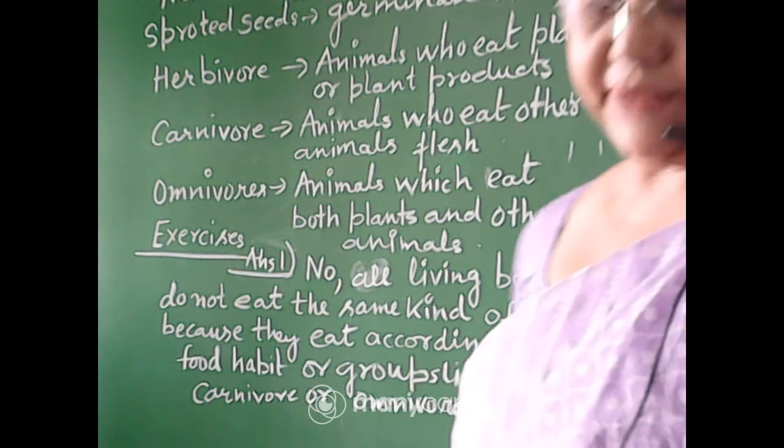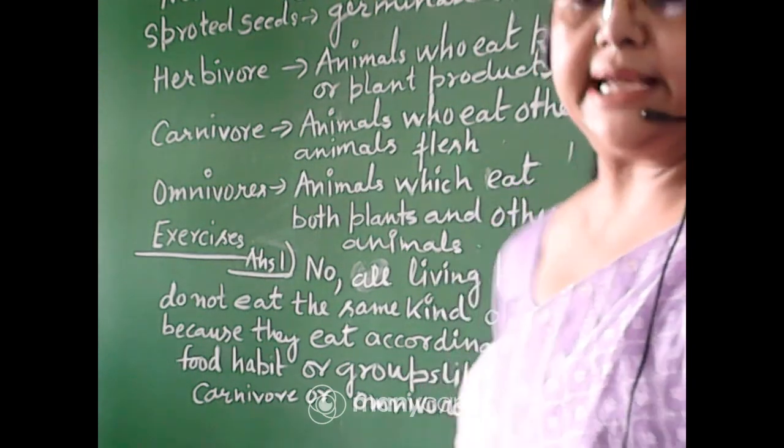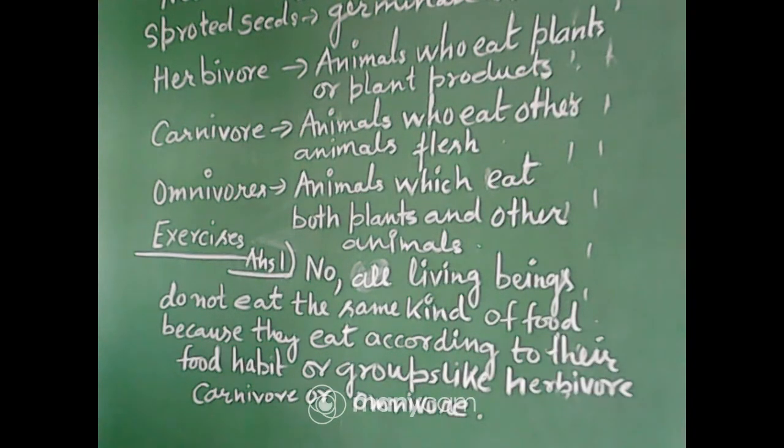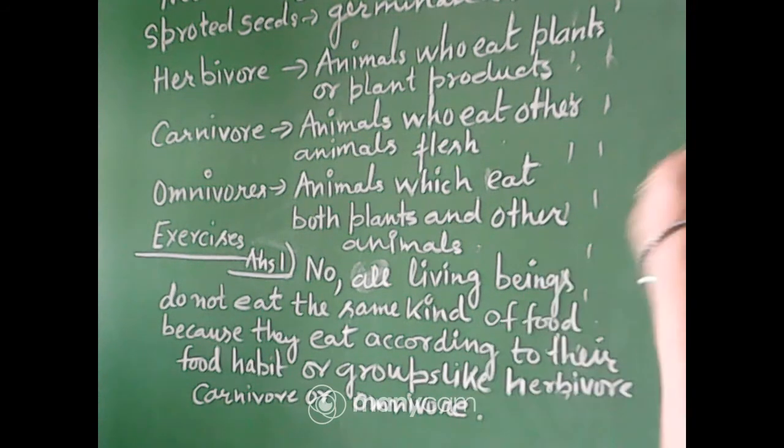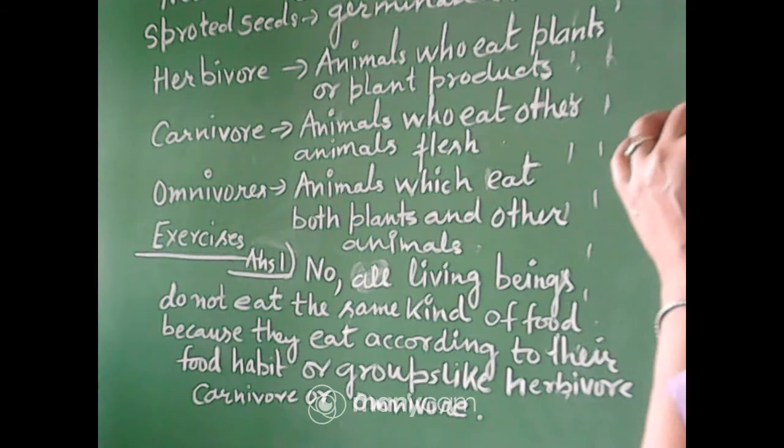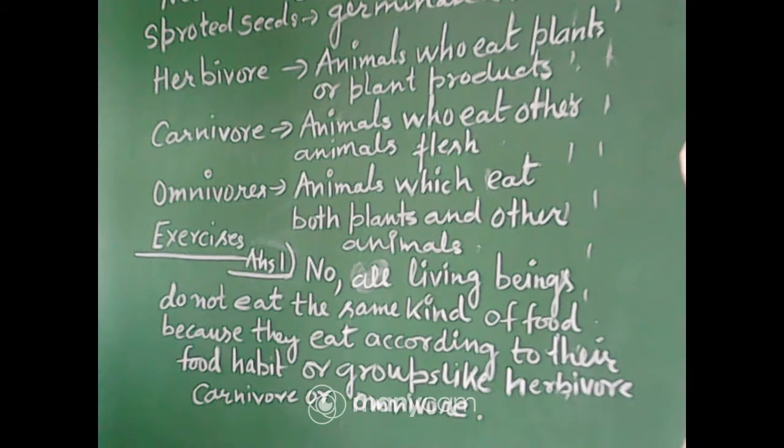No, all living beings do not eat the same kind of food because they eat according to their food habit or group, like herbivore, carnivore or omnivore. So whatever their group is, they eat accordingly. Herbivores eat only plants and plant products, carnivores eat only animal flesh, and omnivorous animals eat both plants and other animals.